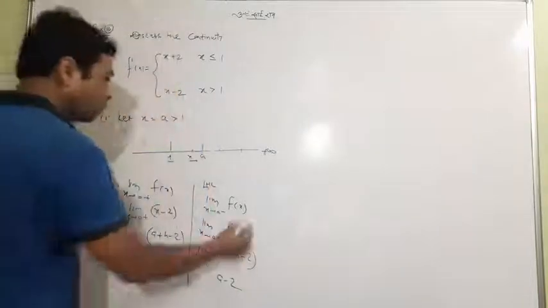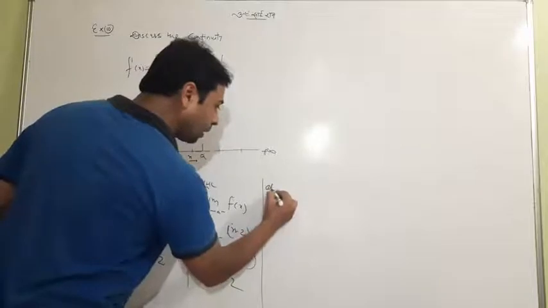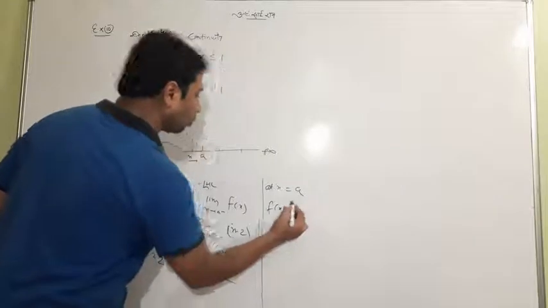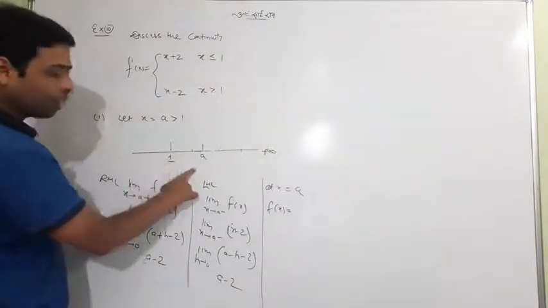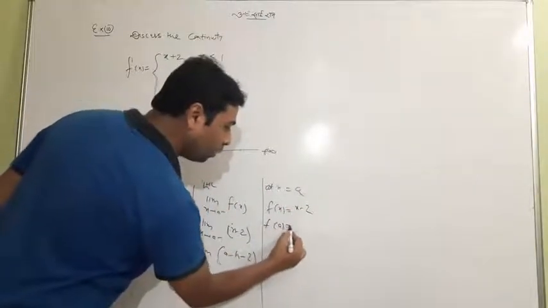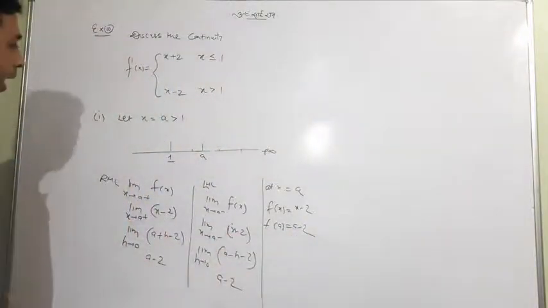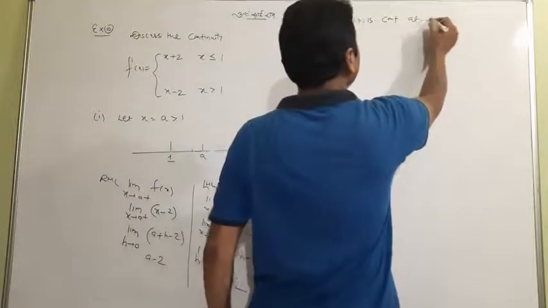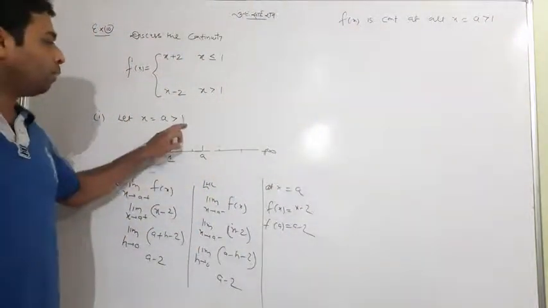And lastly, I would speak about LHL, RHL and the main value. What is the meaning of main value? At x equal to a, all three should come. At x equal to a, which function will be chosen, this or this? Since a is again greater than 1, you choose the same x minus 2, so f of a is a minus 2. All three are the same, meaning the function is continuous at all x greater than 1. Meaning for all values greater than 1 the function is continuous.